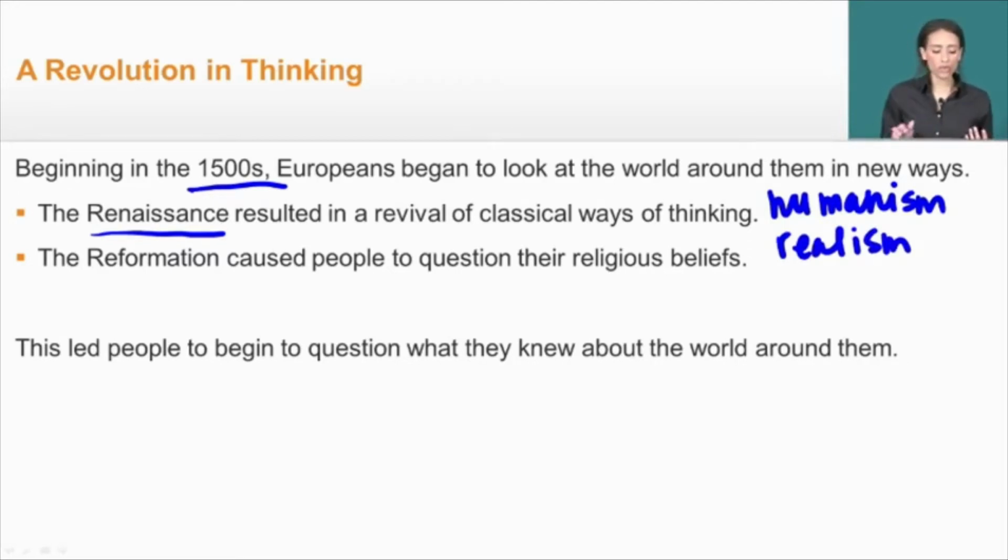As well, something called the Reformation began to cause people to question their long-held religious beliefs. And so the combination of these two movements led to people questioning what they had believed for, in many cases, centuries about the world around them.